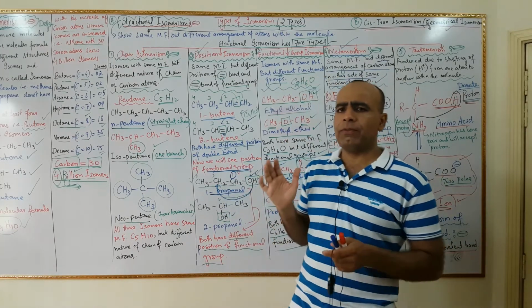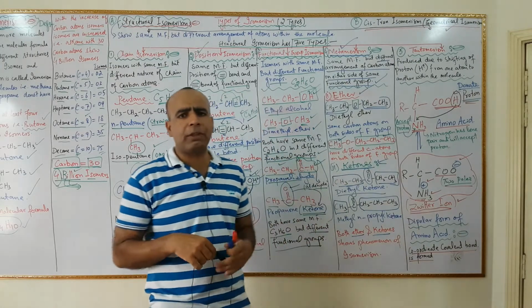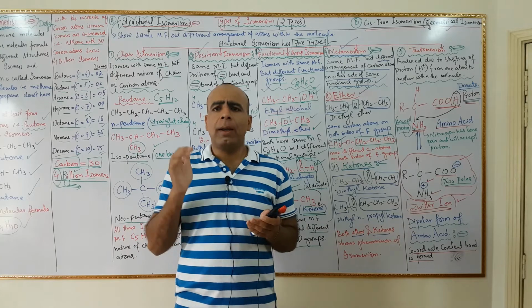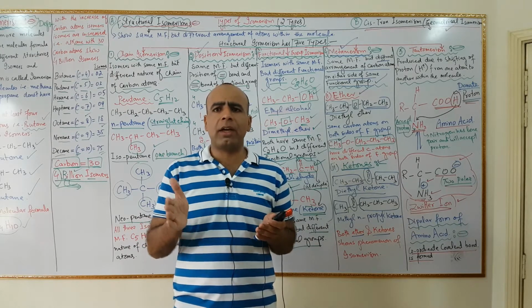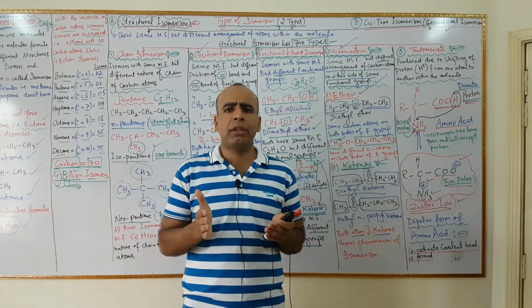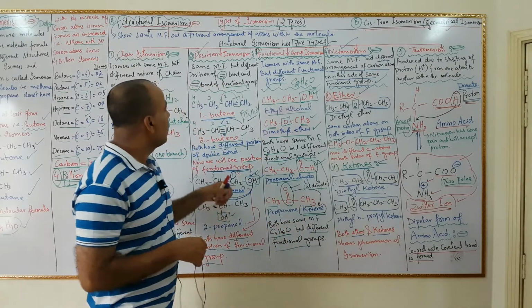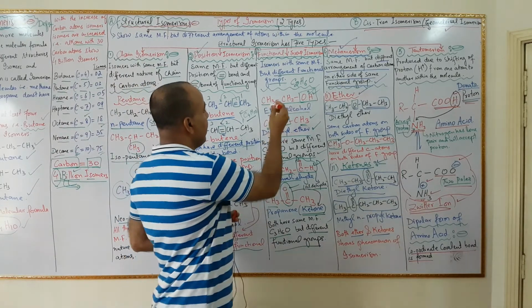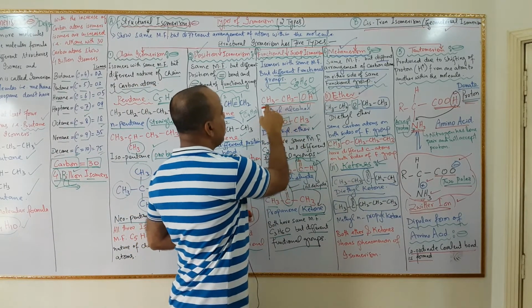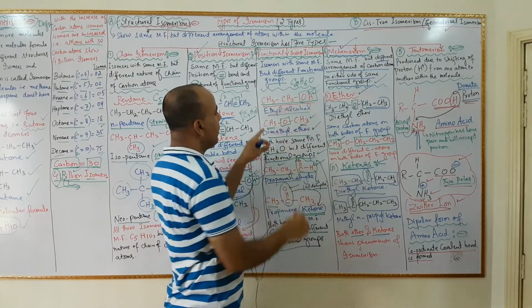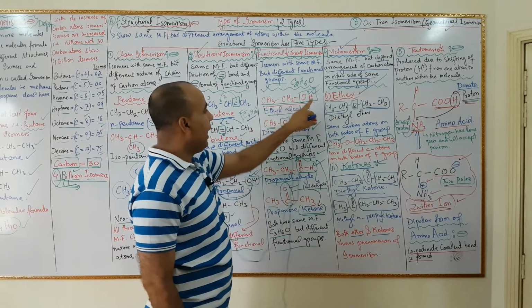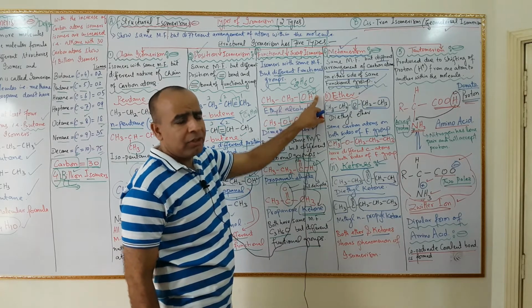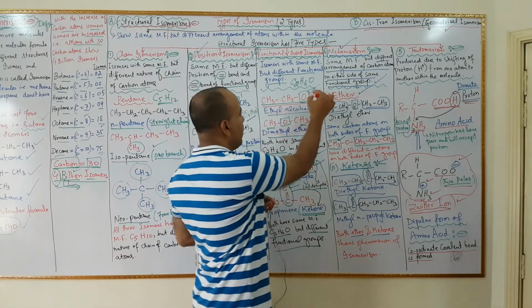Functional group isomerism, first of all, what is functional group isomerism? Those molecules which have same molecular formula but different functional groups are called functional group isomers. For example, in functional group isomerism, you may see that it is ethyl alcohol, CH3CH2OH, in which we have attached hydroxyl functional group, OH.